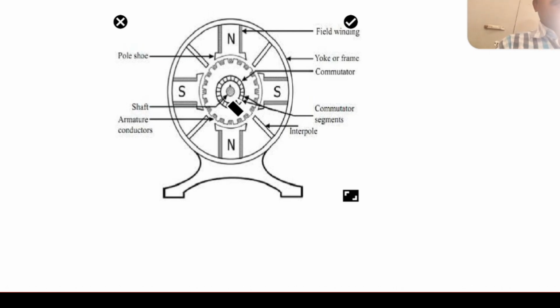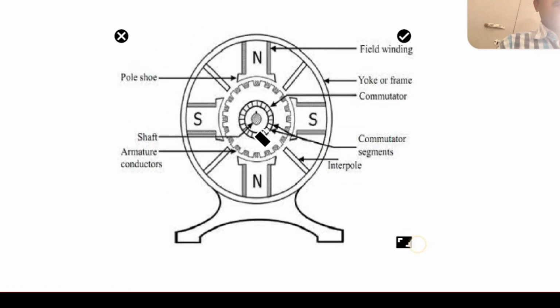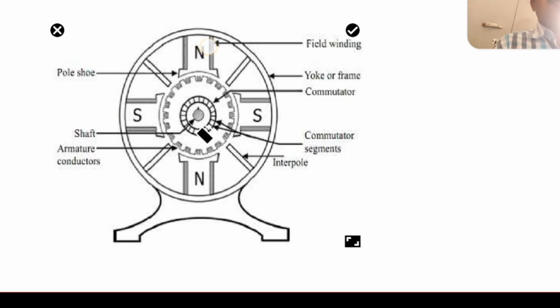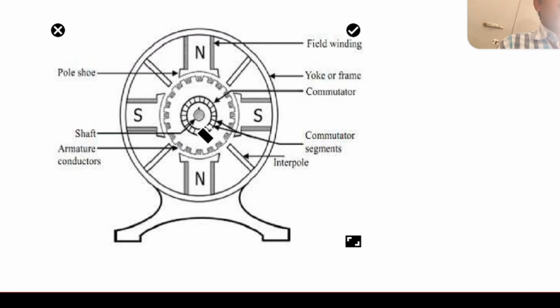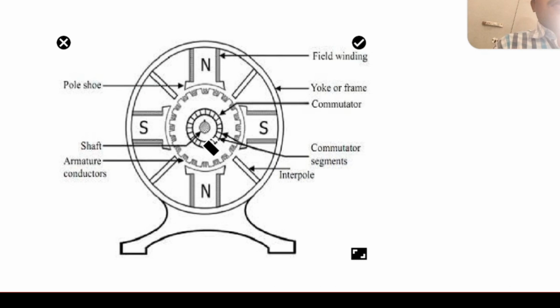The stator has magnetic poles. This is the stator part. The stator part consists of magnetic poles or field winding. The poles are projected in the stator, N and S. These are the poles we have. You can write: the poles are N and S poles, and the armature is rotating. Armature conductors you can see here.